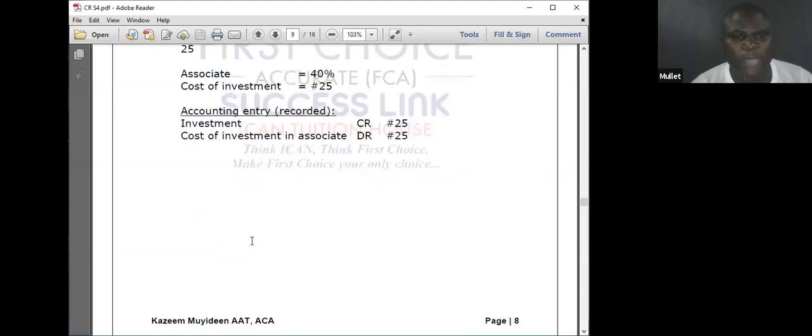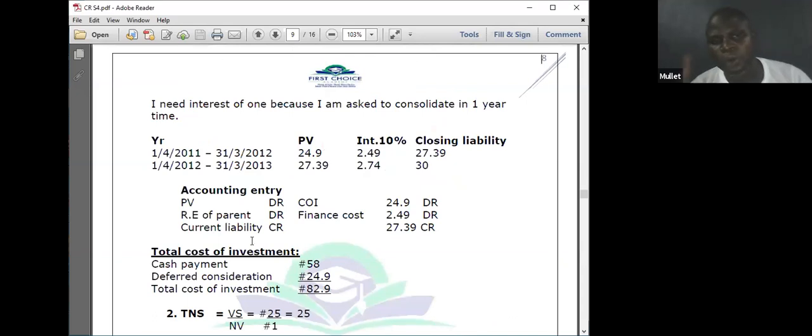where is my amortized table? I need the interest of year 1, because I am asked to consolidate in 1 year's time. So I will say year 1, which is from 1st April 2010 to the 31st March 2011, the present value. What is the interest? 10%. 10% of 24.9 gives me the closing liability, the current liability. I'll go to the current liability. I don't need to do the second one in the exam, I only need this. But because we are in a learning class, we can also do 27.3, 10% of it, and we approximate to 30. This is the one I need.